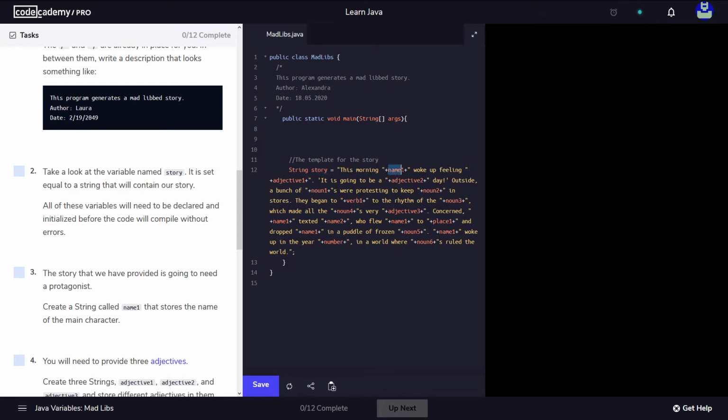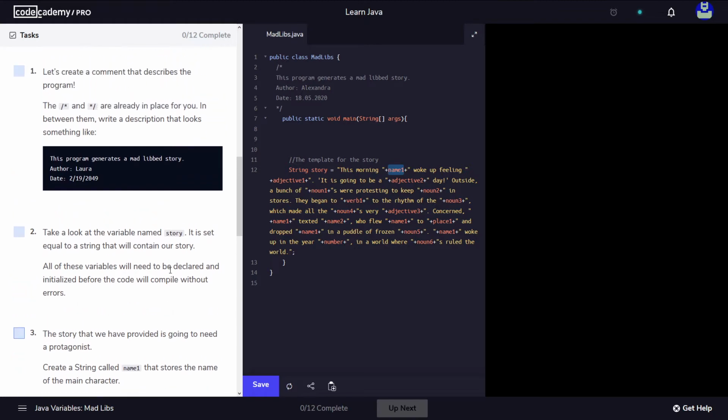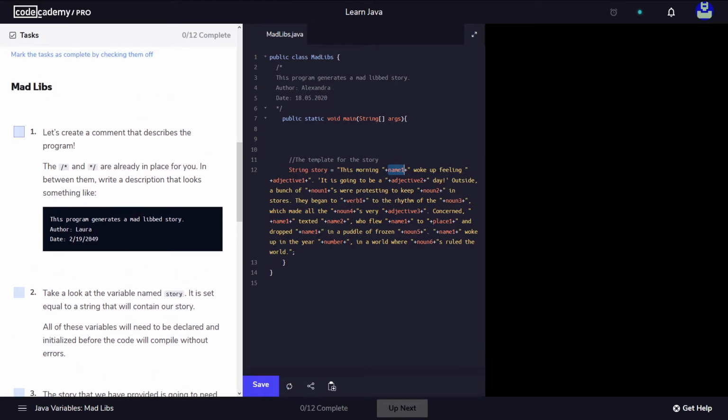So for example, here we have a variable called name1, but we don't have it declared anywhere inside our program. So therefore it's up to us to declare these variables with the correct data type, and in regards to the value, we have to make it up ourselves. So essentially we can use whatever names we want, whatever values we want for the variables. So let's create a comment. We created the comment.